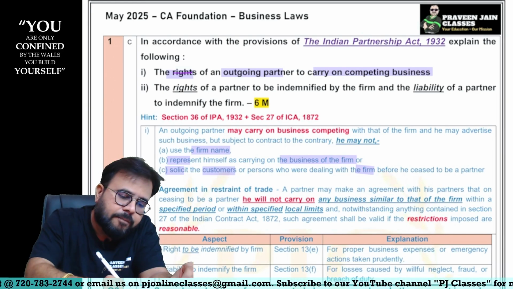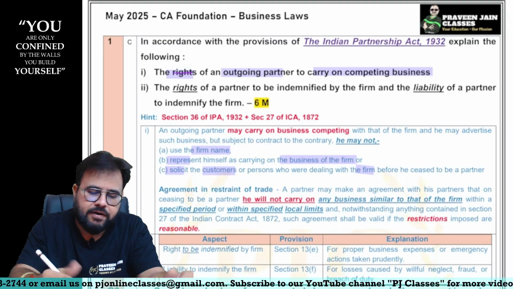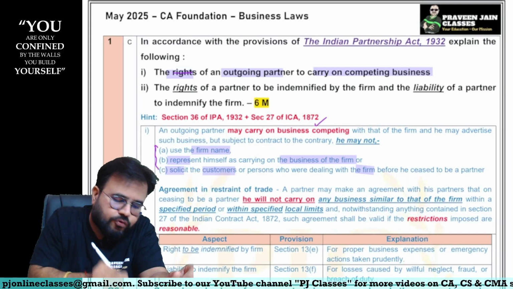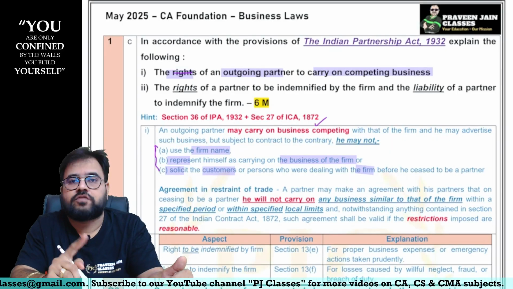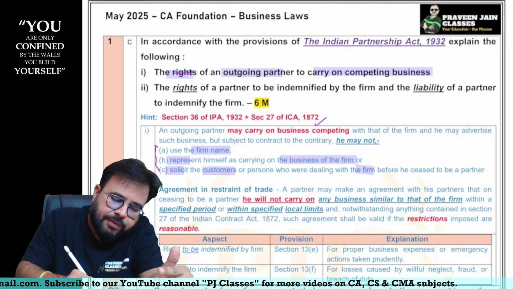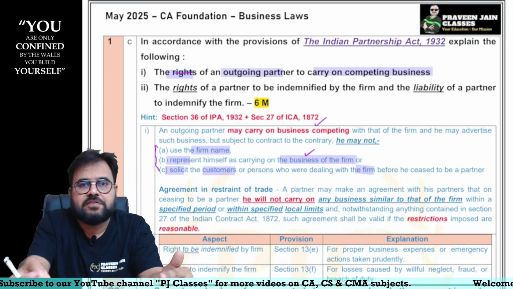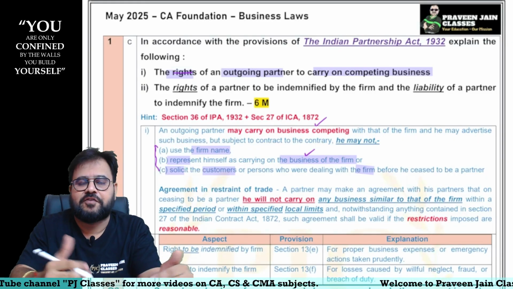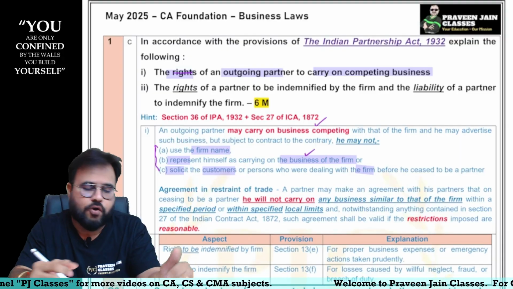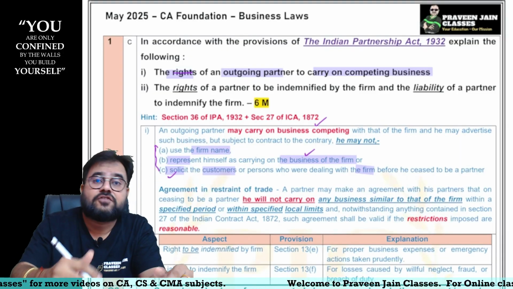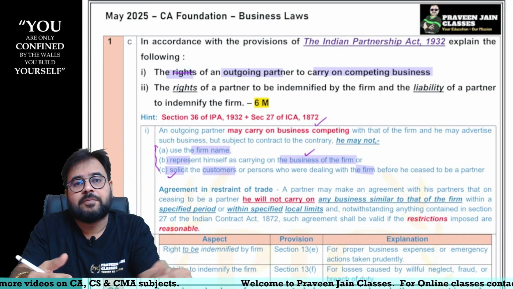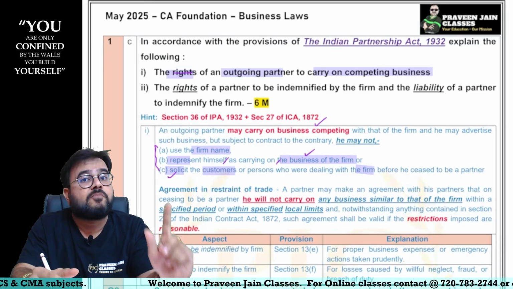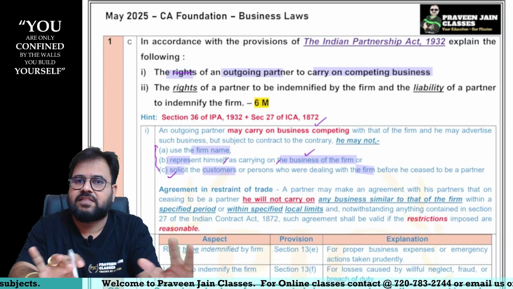In other words, Mr. Outgoing Partner, you can carry on competing business. However, these 3 things you cannot do. What are those, sir? You cannot use the firm name. You cannot represent yourself as doing the business on behalf of the firm, because that you can do only if you are representing the firm. Now you are not representing the firm, hence you cannot do this. Similarly, you cannot solicit. Solicit means go, sir. Go after whom, sir? Customers or other persons with whom the firm was dealing when he was the partner. These things you cannot do.